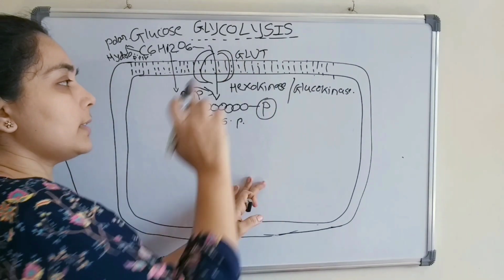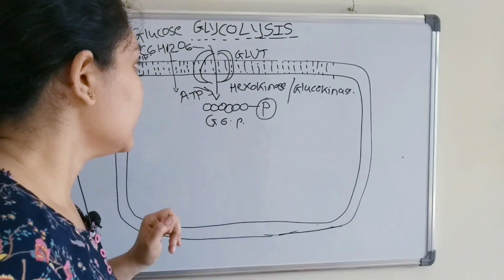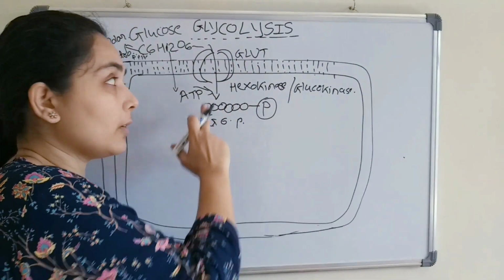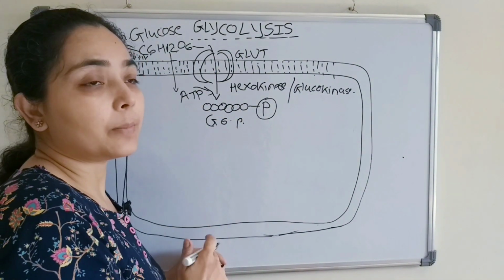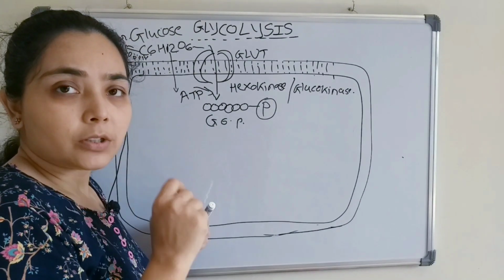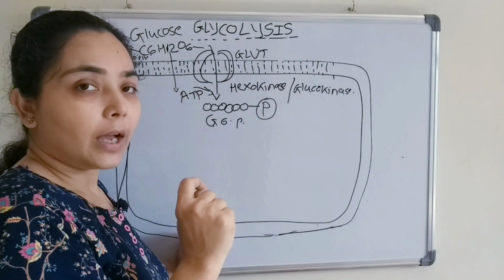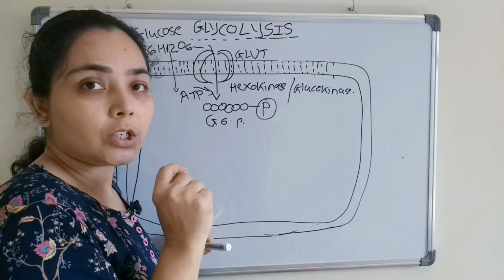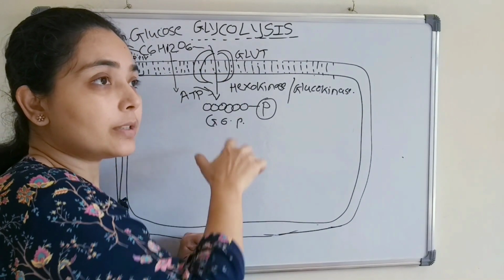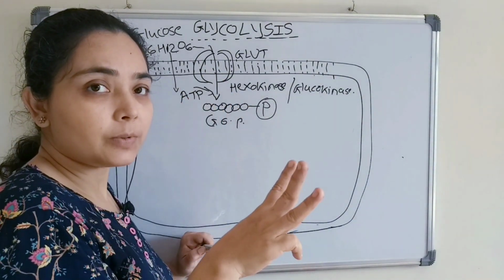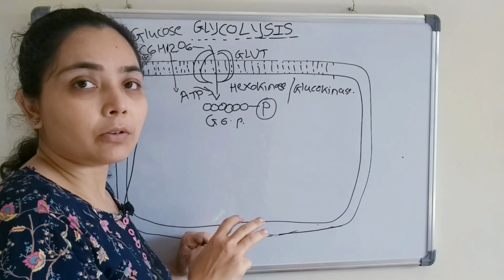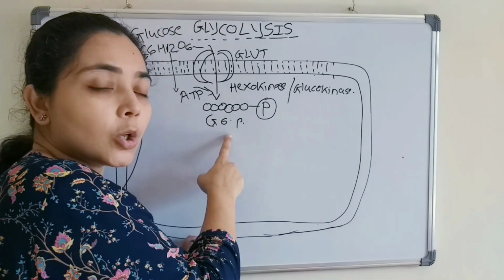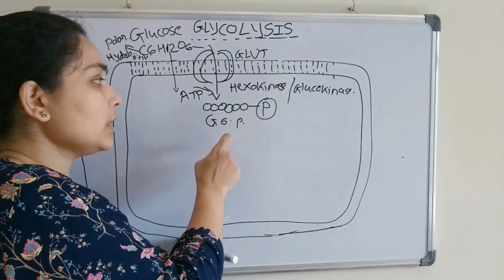Okay, hexokinase, either by hexokinase or glucokinase, and this is an irreversible step. First step of glycolysis, this is an irreversible step. Remember, during the process of glycolysis, those steps are irreversible. Those are the steps which are very important, because the regulation of glycolysis takes place at those irreversible steps. There are 3 steps which are highly important where the regulation of glycolysis takes place, and the first step is the conversion of glucose to glucose 6-phosphate, right?